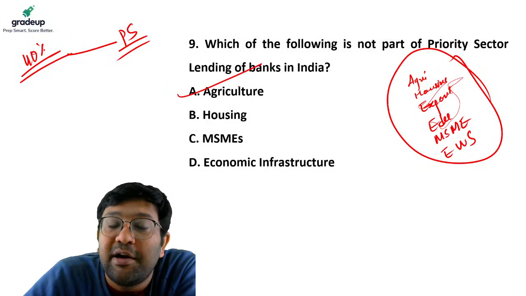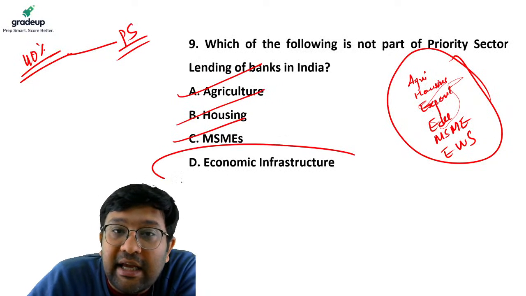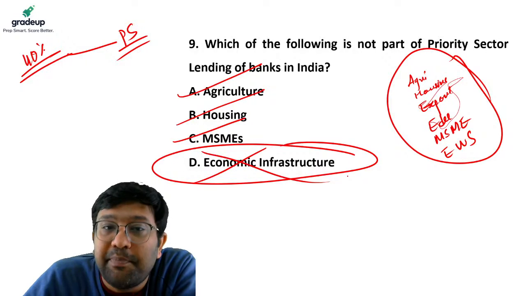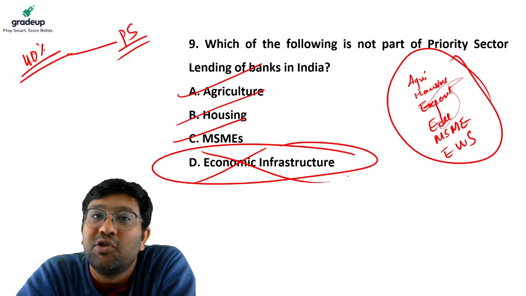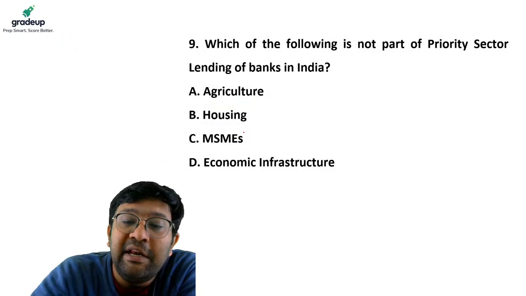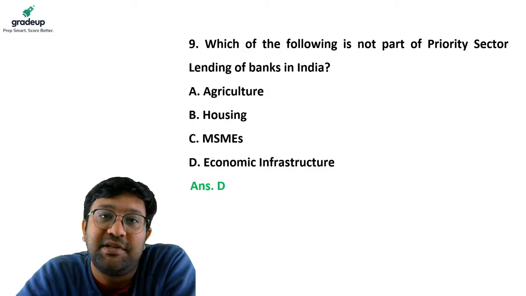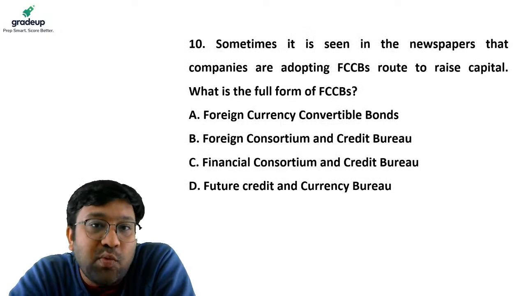So this is priority sector, this is priority sector, this is priority sector. Economic infrastructure is not priority sector. So your answer becomes D. Economic infrastructure. Let's move on to the 10th question, which is the last question of the day.